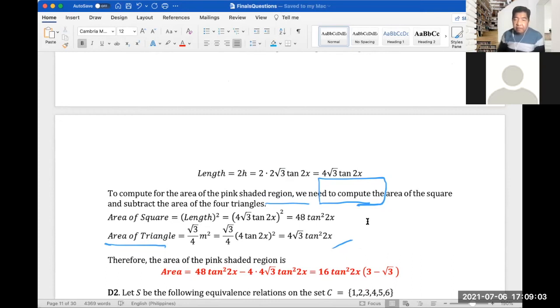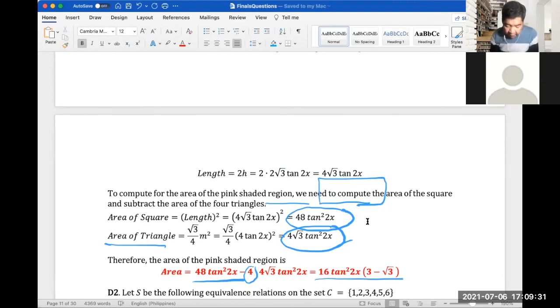And therefore, the area of the pink shaded region: we have to subtract from 48 tangent squared 2x here. And since there are four triangles inside the square, we have to multiply 4 to this value here. And our final answer should be 16 tangent squared 2x times the quantity 3 minus square root of 3.